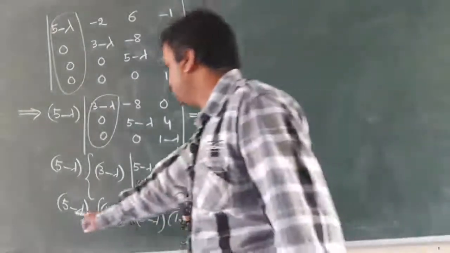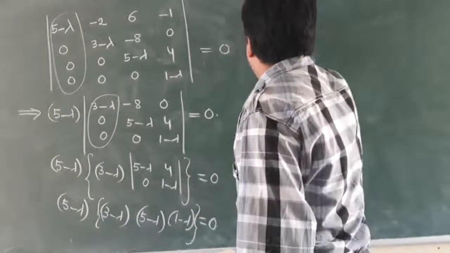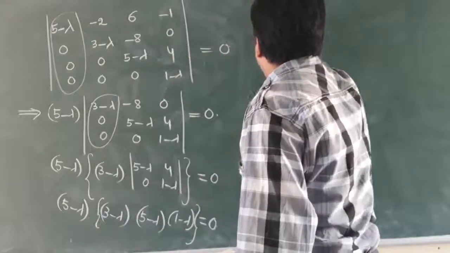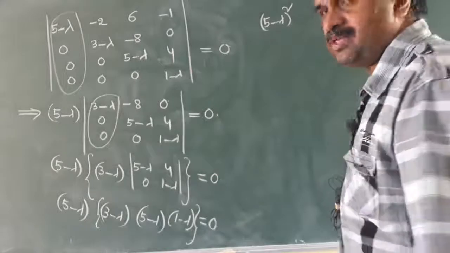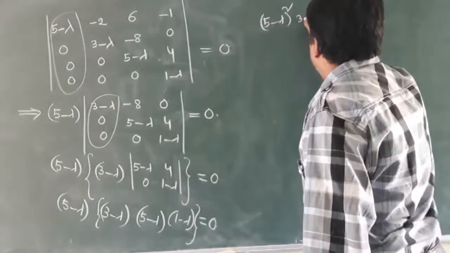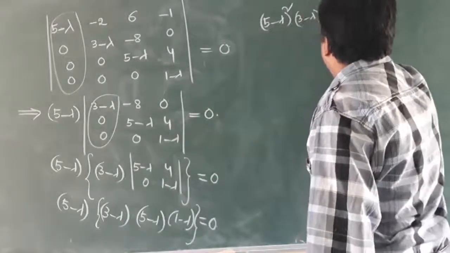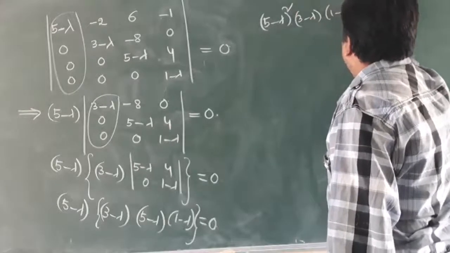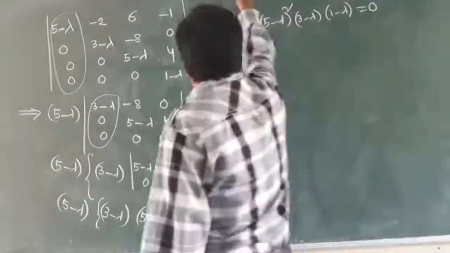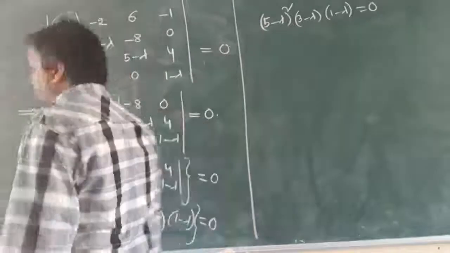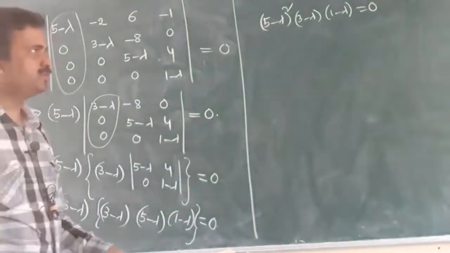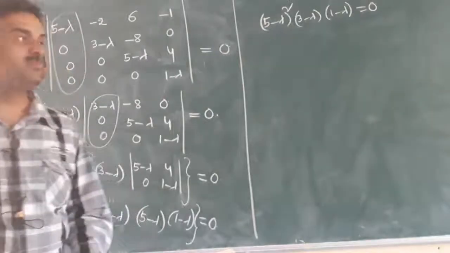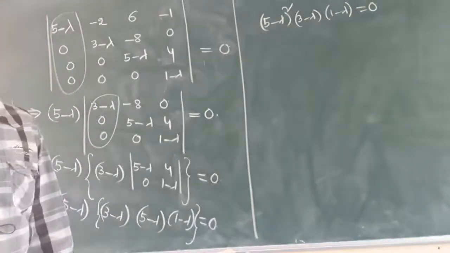(5 minus lambda) into (5 minus lambda), so (5 minus lambda) whole square. And one more, (3 minus lambda) into (1 minus lambda), equal to 0. We have to multiply this one: (5 minus lambda) whole square into (3 minus lambda) into (1 minus lambda) equal to 0.